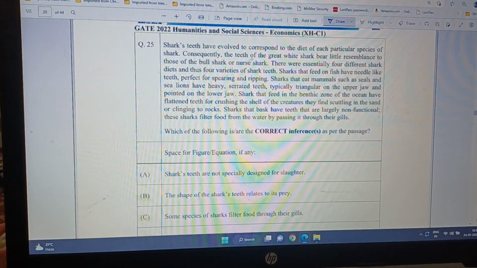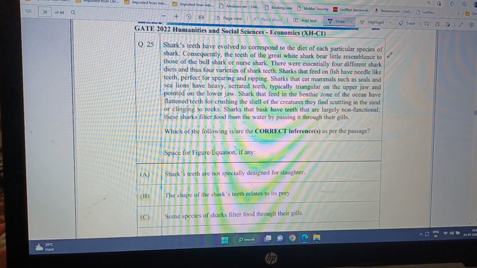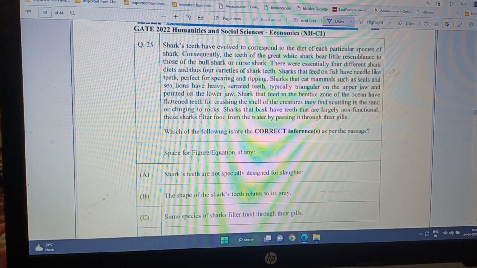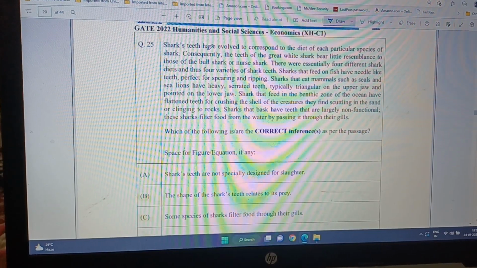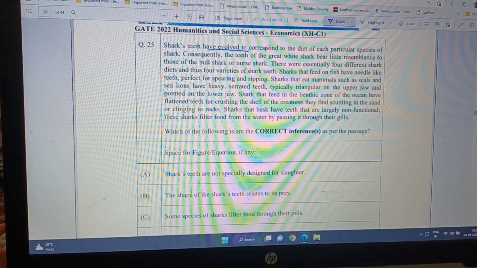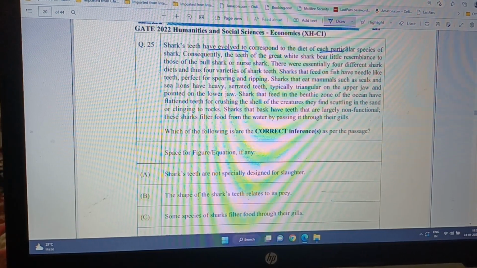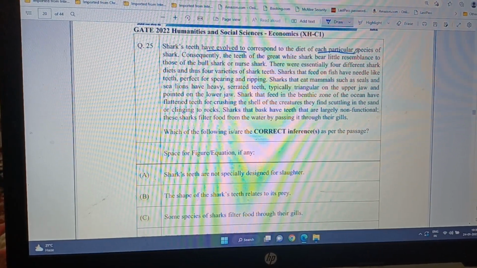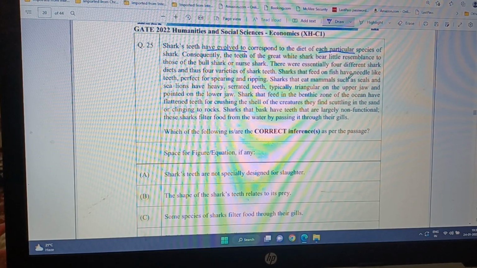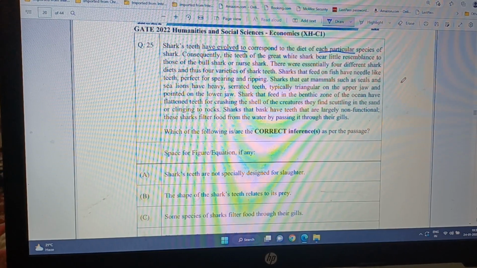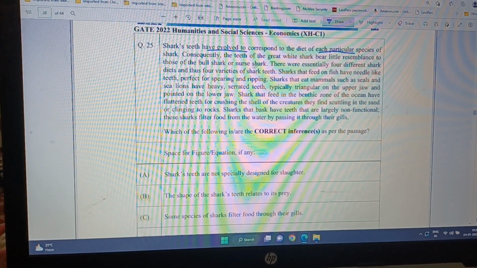Shark's teeth have evolved to correspond to the diet of each particular species of shark. Okay, shark teeth have evolved means it is not the same for each particular species, it is not the same for all species. Now, consequently, the teeth of great white shark bear little resemblance to those of the bull shark or nurse shark.